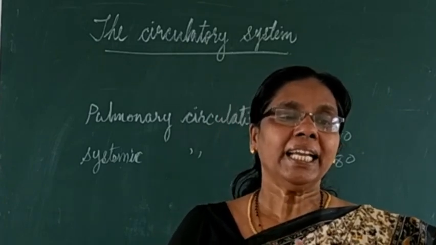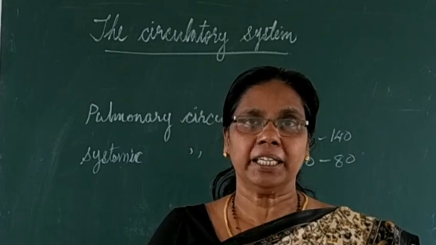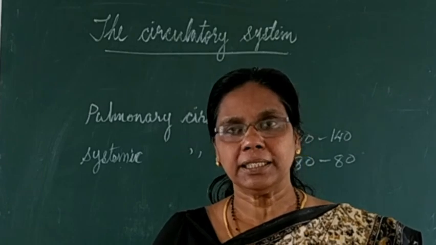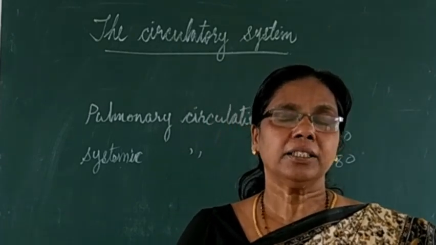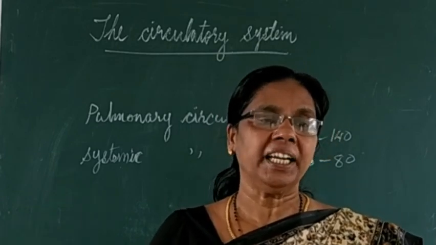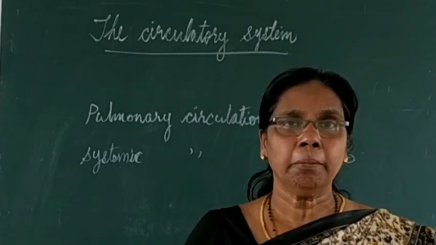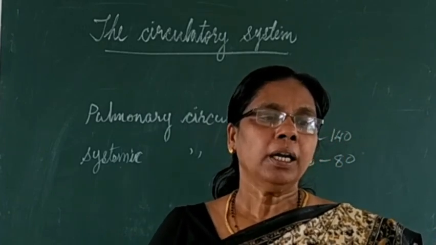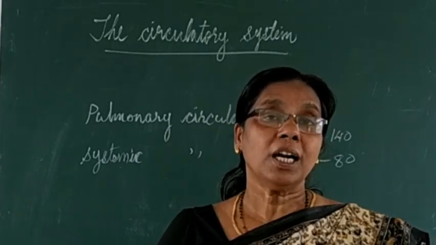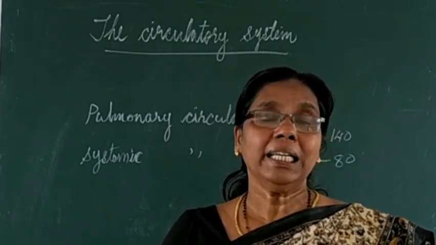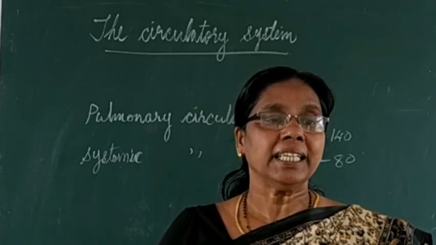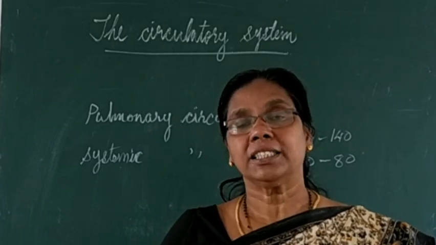What will it do? In an emergency such as hemorrhage. What is meant by hemorrhage? Bleeding from the blood vessel, that is nothing but hemorrhage. So you can say that in an emergency such as hemorrhage or bleeding, physical or emotional stress, or in carbon monoxide poisoning also, what will the spleen do? It will release the stored blood into the bloodstream. So thus it acts as a blood reservoir.